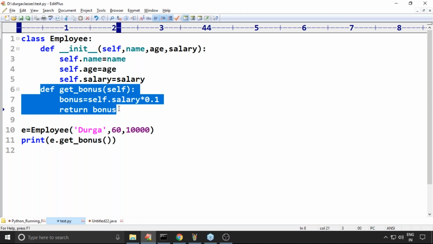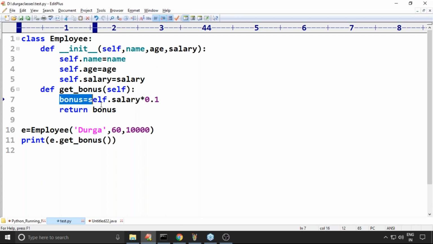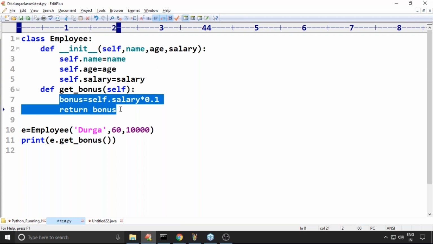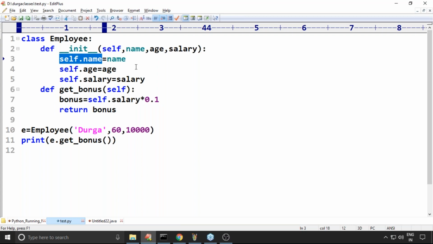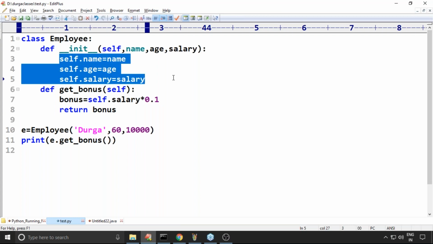What is the role of constructor? What is the role of method? Usually inside a method we can take business logic. Whatever business requirements you have, we have to write a business logic. But inside a constructor, the code is not for business logic. The code is always meant for declaring and initializing instance variable.